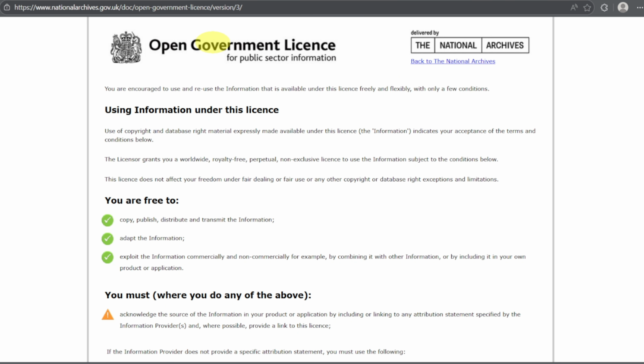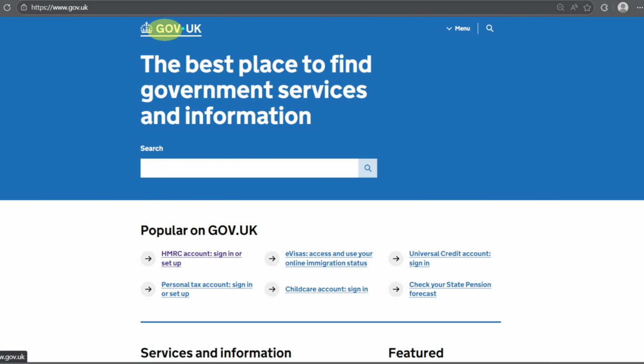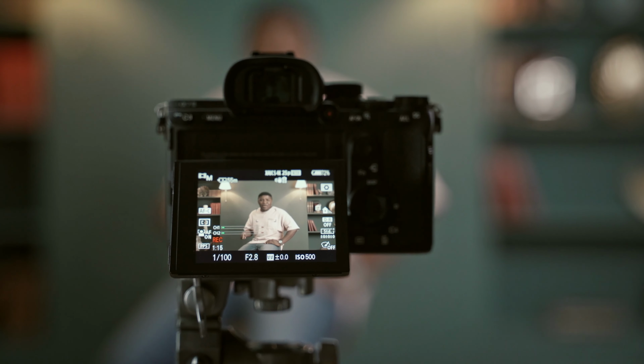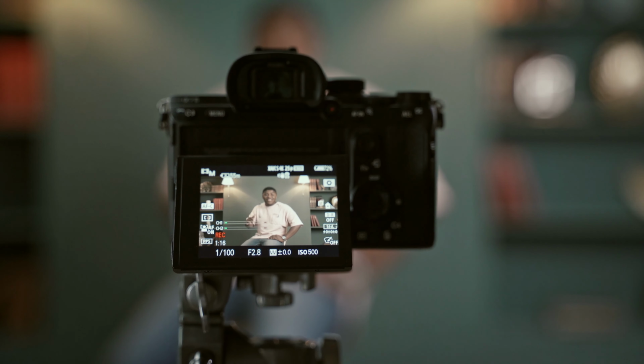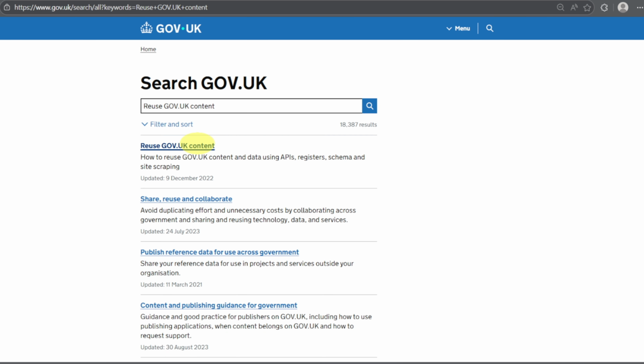This is the Open Government License for Public Sector Information. This license explains what we can do. To get this license, you go on gov.uk, the only genuine website. All my content is from gov.uk. In the search section, just write reuse gov.uk content. Many content creators think that they are not allowed to use gov.uk, and some people do portray this.